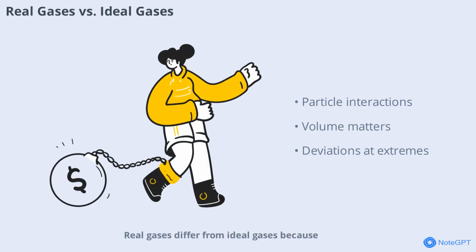Real gases differ from ideal gases because their particles do interact and have volume. At high pressures, gas particles are forced closer together, and at low temperatures their movement slows, making interactions more significant. These deviations are important in industrial processes and scientific research, where precise predictions are necessary.